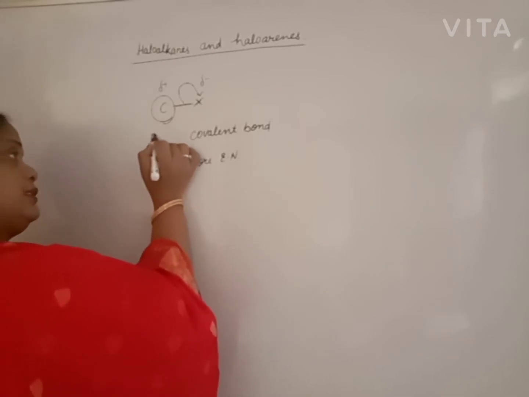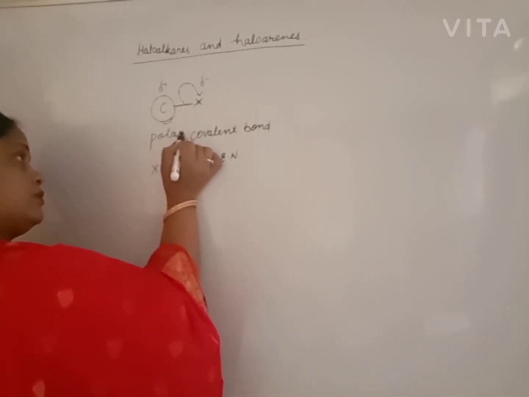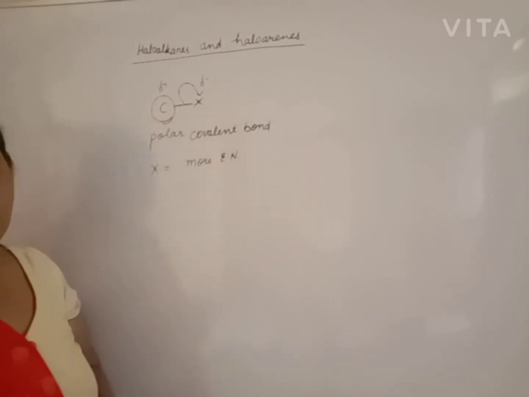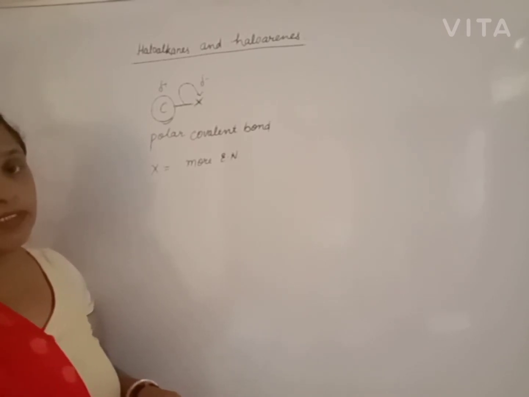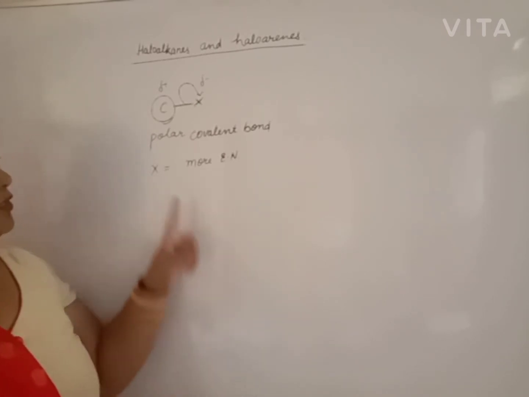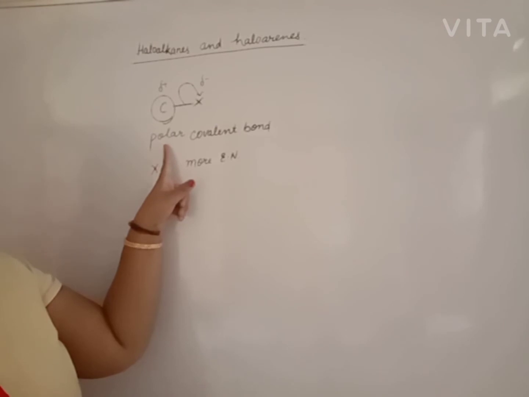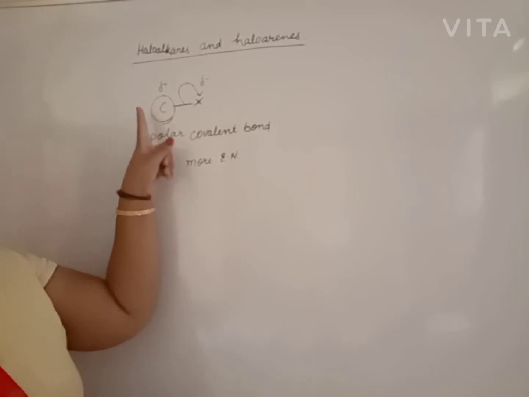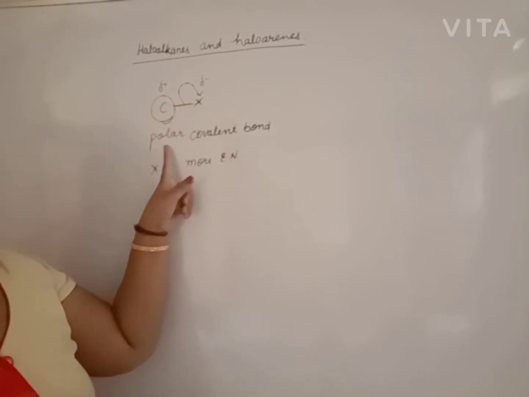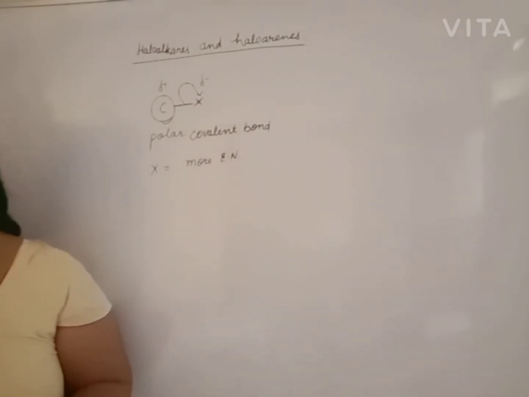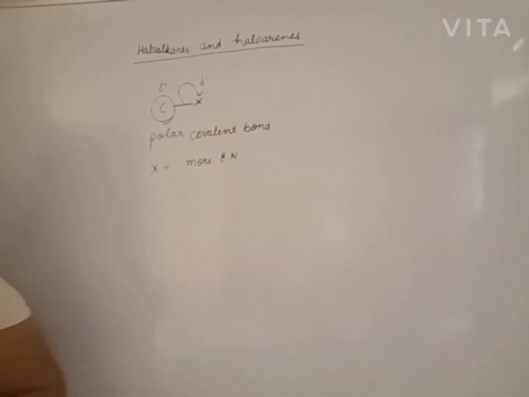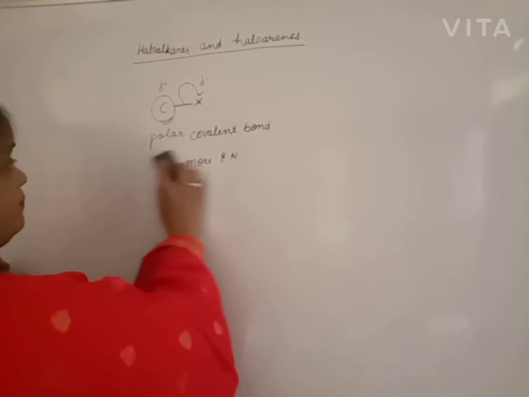This is known as a polar bond. A covalent bond which acquires some partial ionic character is known as a polar bond. Clear? That means the carbon halogen bond is a polar covalent bond due to the higher electronegativity of the halogen atom.